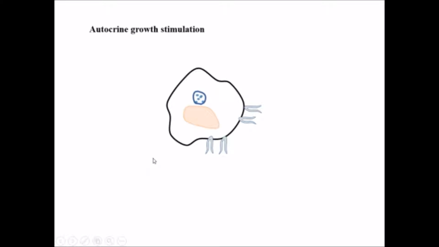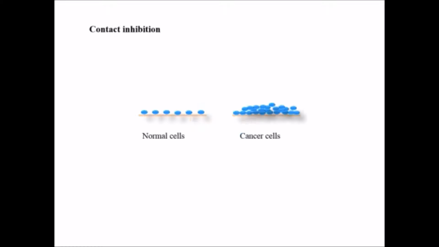They fuse with the cancer cell and release these growth factors, and this is autocrine growth stimulation. It means the cells self-stimulate to divide or replicate in an uncontrolled manner. So it will continue to divide even after it has consumed all the nutrition from the petri plate.